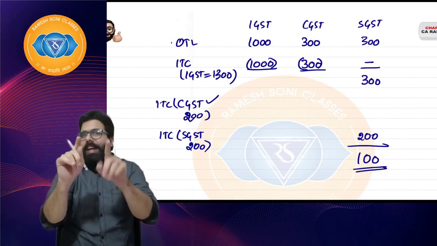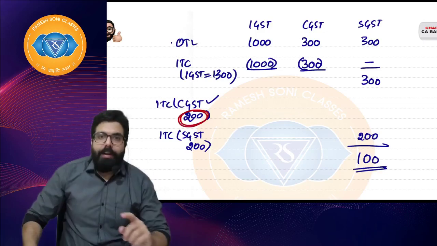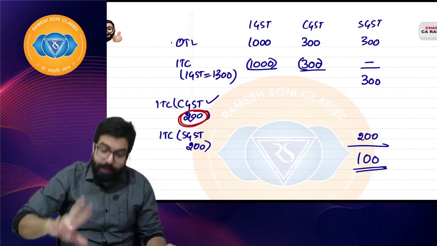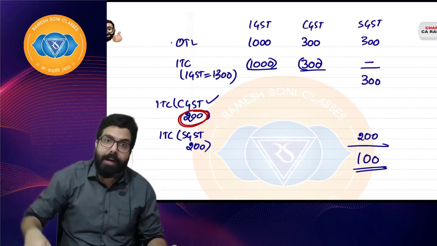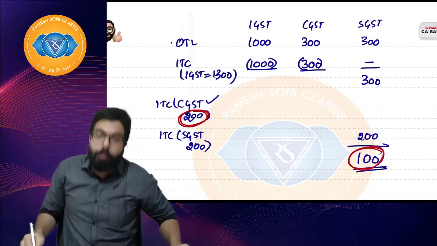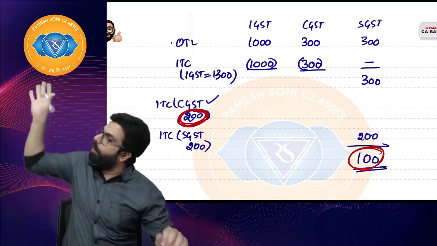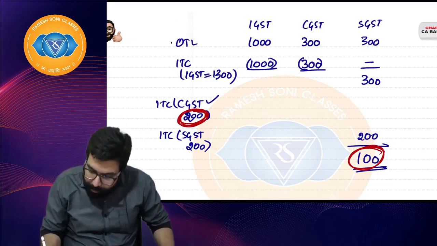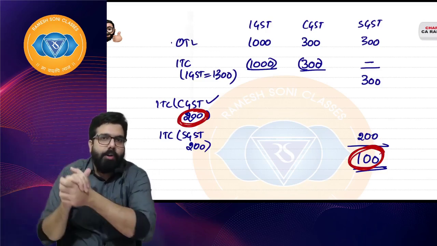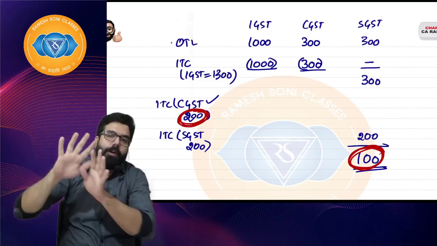Just see why the change has come. Everyone listen. You have an ITC of 200. Think 200 crore, don't think 200 rupees. You already have an ITC of 200 crore with the government. Correct? Which is with the government. And the government is telling Ramesh, pay 100 crore more. Just imagine. Sir, my 200 crore is already with you, and I have to pay 100 crore more, means my working capital of 200 crore is first of all blocked with you, and you are telling more 100 crore means 300 crore. Are you guys able to understand?